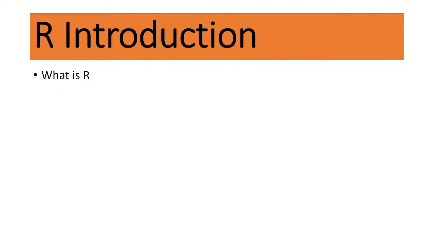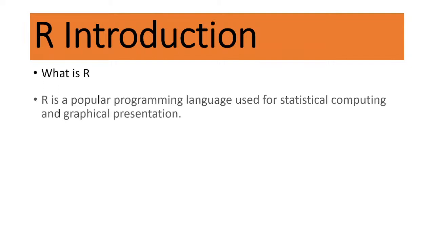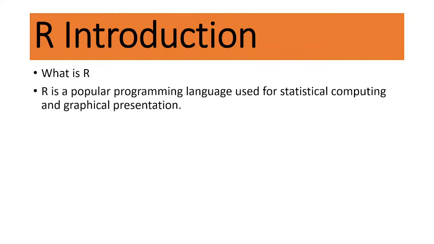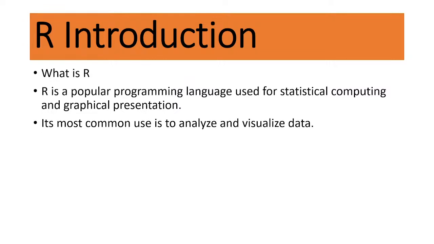What is R? R is a popular programming language used for statistical computing and graphical representation. Its common use is to analyze and visualize data. So we can easily visualize and analyze data using the R programming language.